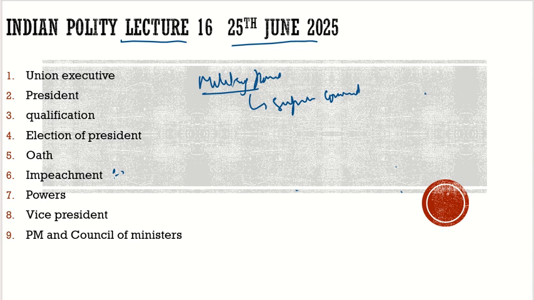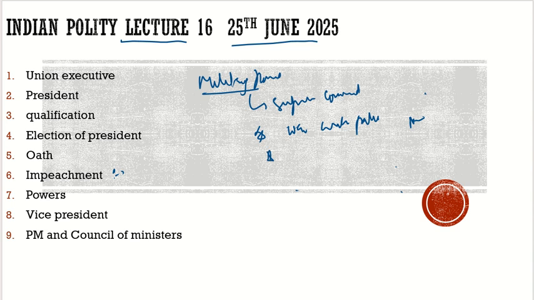And what else comes under the military powers? For example, suppose we are going for a war with Pakistan. Who will decide it? It is the president who will decide it. Will he decide it on his own satisfaction? No, it is the satisfaction of the Prime Minister and the Council of Ministers. But the military power is signed in his name, that today we are going for war with Pakistan. It would be signed by Draupadi Murmu.